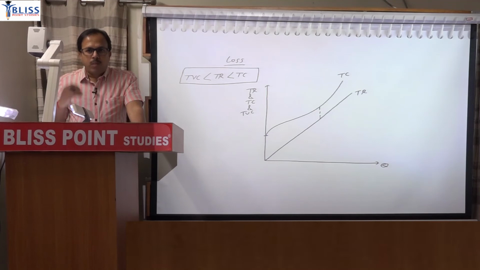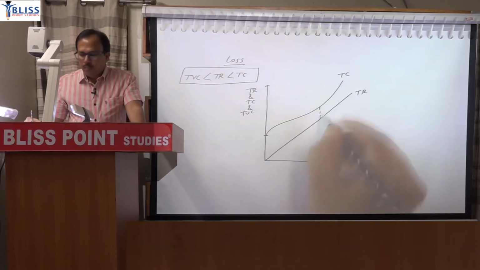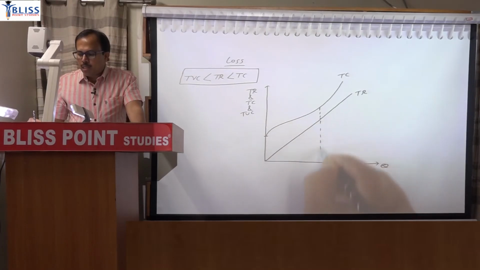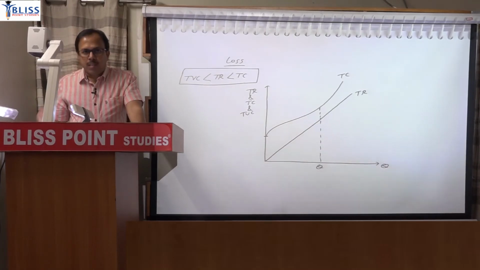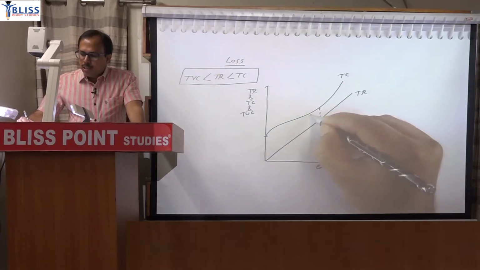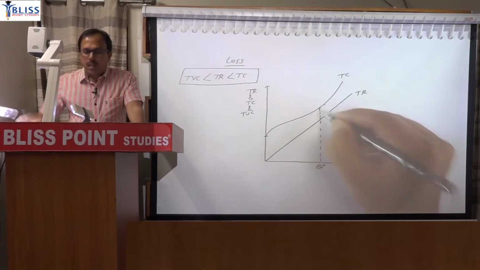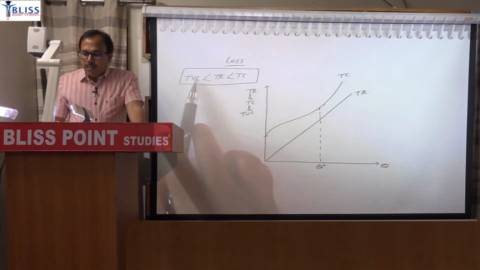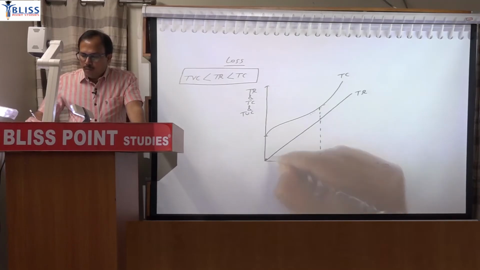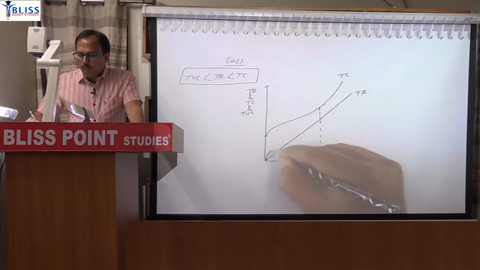If you have profit, you maximize it; if there is loss, you minimize it. So the gap is minimized here. This will be the profit maximizing quantity, but here it is a loss condition. Again, if you draw a tangent, the line will be parallel to the TR line. But TVC has to be lower. When you draw total variable cost, you start from the origin and it will be shown parallel to the total cost line.